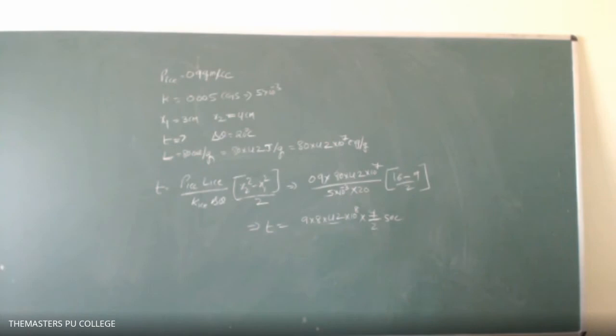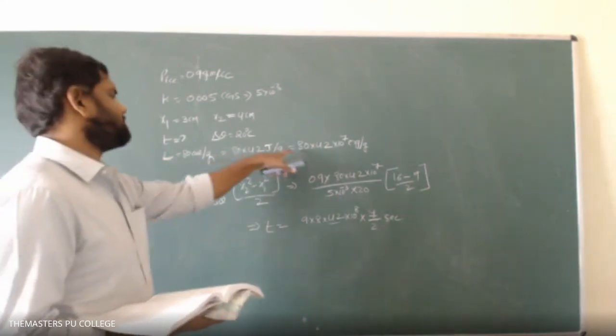Sir, they have given minus 20 degrees Celsius. Time won't be negative. Okay, so minus 20 degrees is the temperature of the surroundings. The difference of temperature between the freezing water and surroundings will be 20 degrees only. So here only the calculation is the problem.